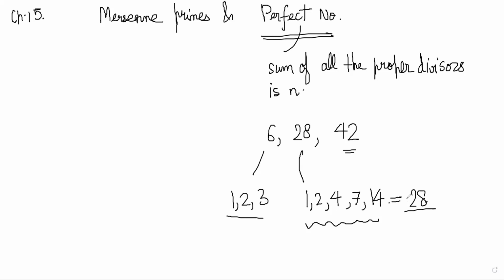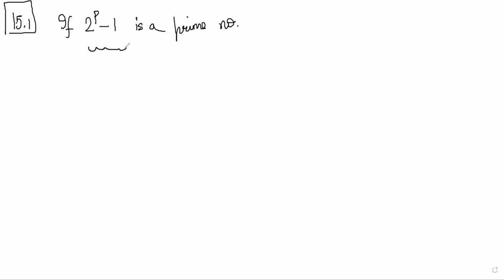Is everyone understanding? Yeah. Then the first thing that we will see here is Euclid's theorem. This is theorem 15.1. It says if 2 power p minus 1 is a prime number, if it is a prime number, it would be a Mersenne prime, right?